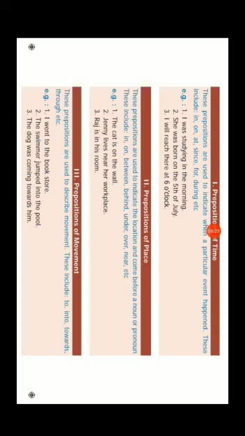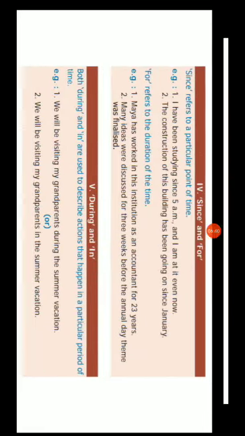The swimmer jumped into the pool. Here also into is preposition of movement. The dog was coming towards him. Here this towards shows the direction. So towards is preposition of movement. We have some prepositions that make us confused.